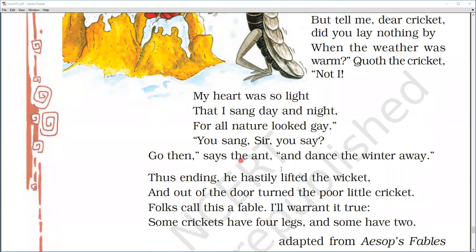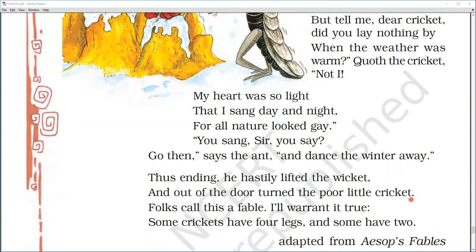"Go then," says the ant, "and dance the winter away." So go, and even now you can just dance and send the winter away. Now go and sing and dance and send the winter away. Thus ending, he hastily lifted the wicket, and out of the door turned the poor little cricket.